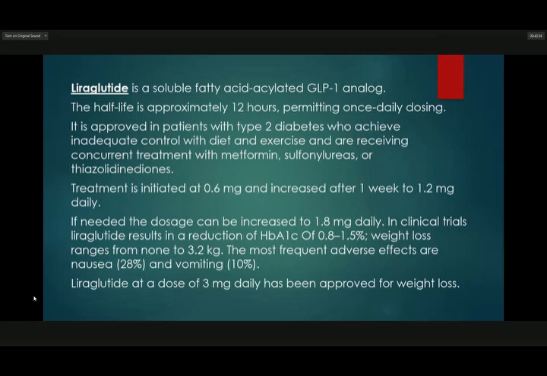The most frequent adverse effects are nausea, 28%, and vomiting, 10%. Liraglutide at a dose of 3 milligrams daily has been approved for weight loss.